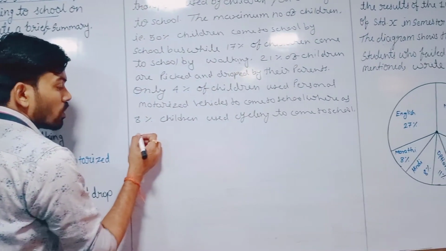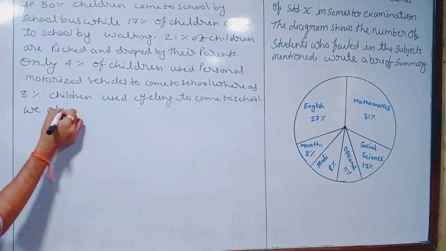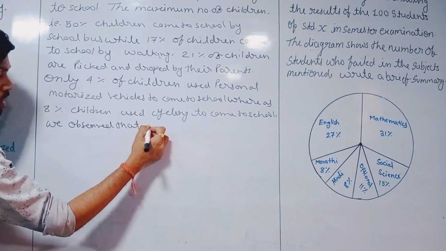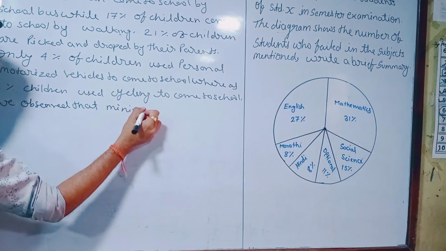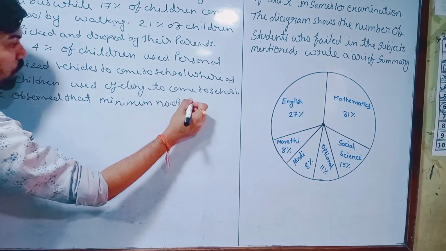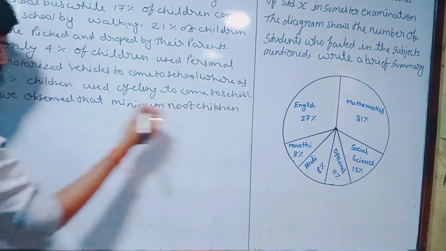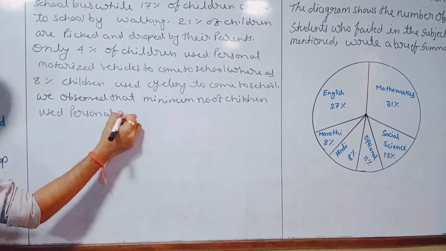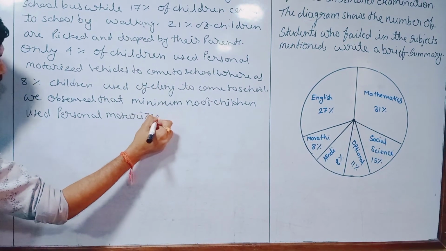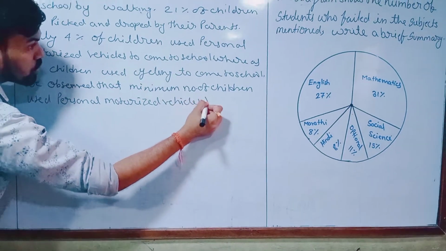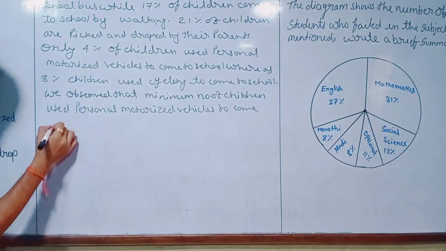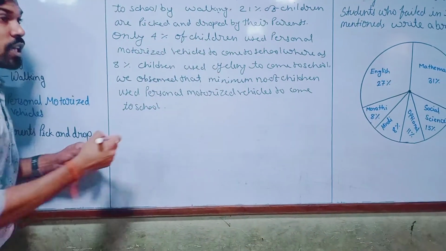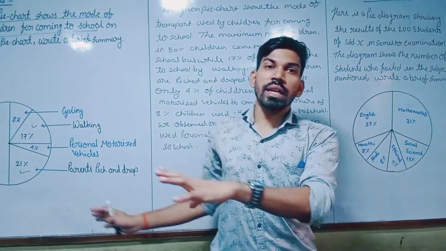So we observe that the minimum number of children used personal motorized vehicles to come to school. So this way we finish the given pie chart in a brief summary.